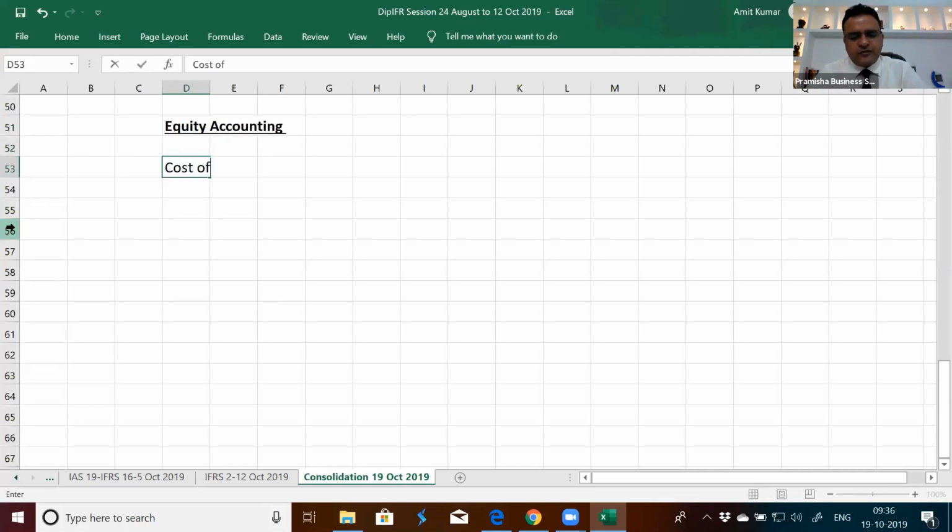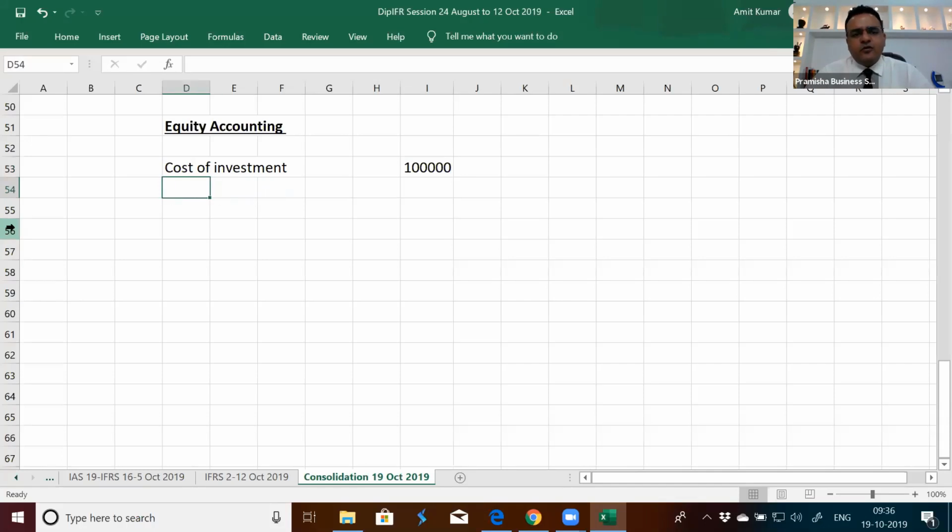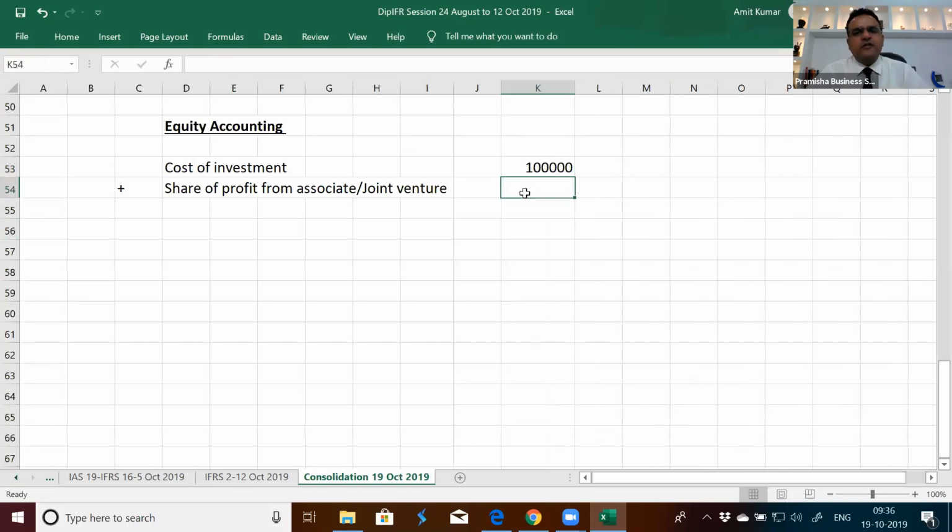which means that there is some cost of investment. We have invested in an associate or joint venture. There is an investment. The investment is $100,000. This investment is going to grow with the profit made during the year. Share of profit from associate or joint venture. Whatever is the profit received from them during the year will be the share of profit from that associate or joint venture. Suppose if there is 25% investment and the profits are 40,000, then 10,000 profit added. 25% of profit for the year.